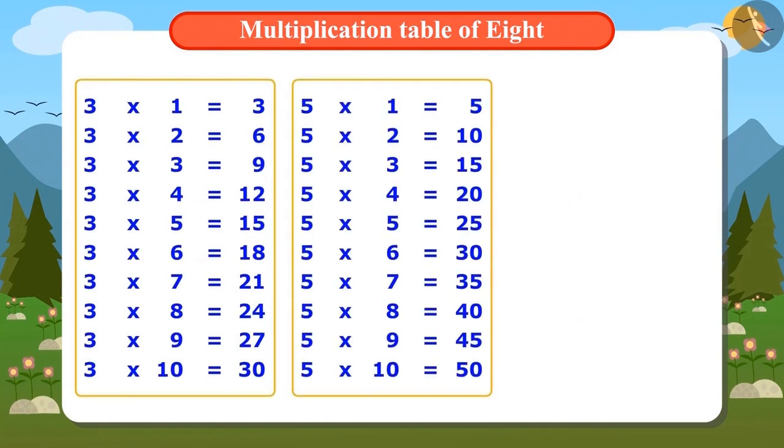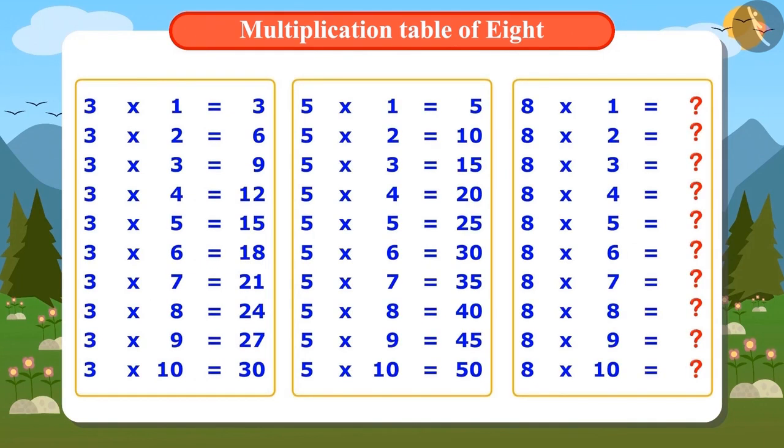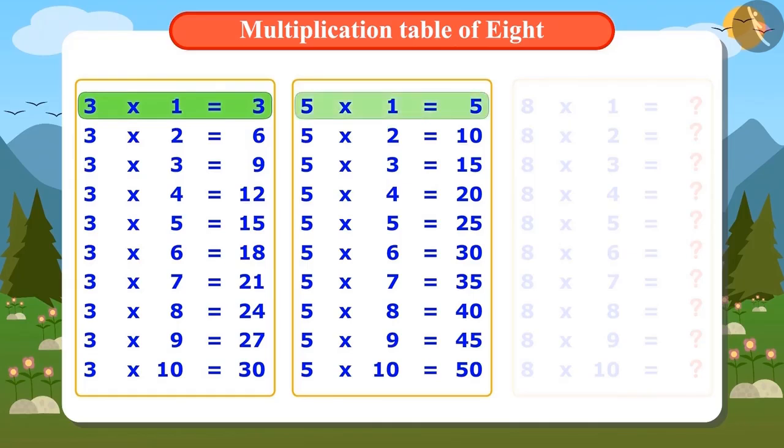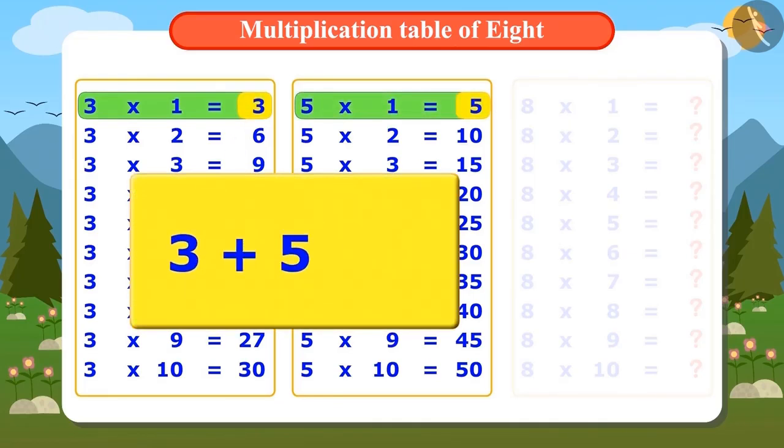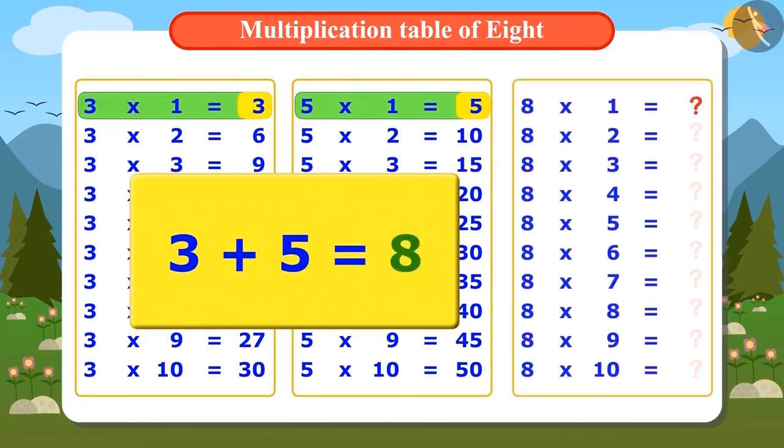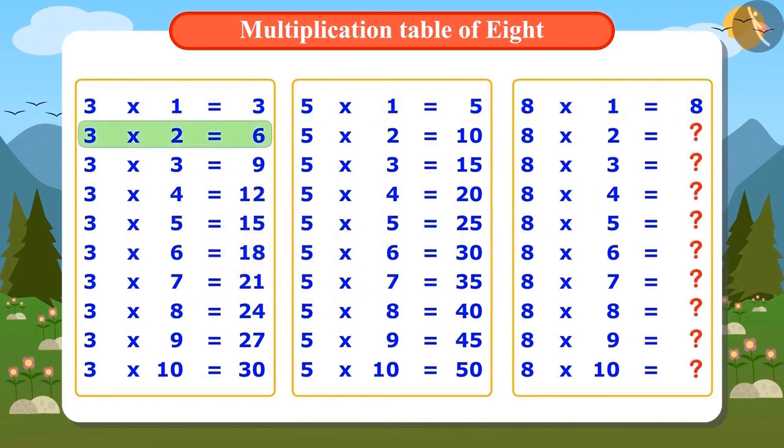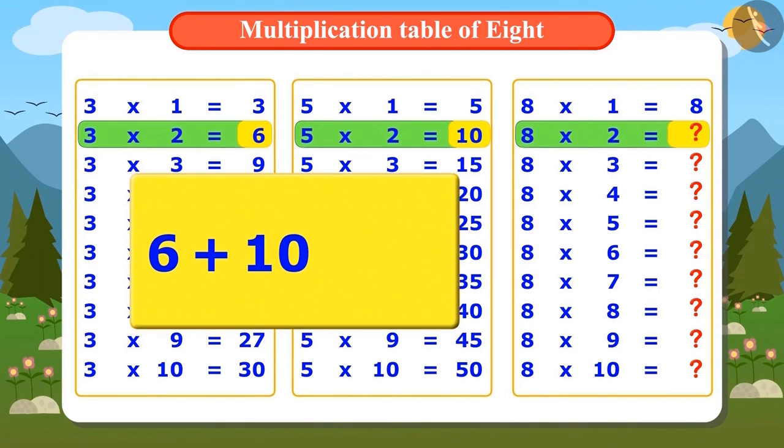Can you tell us an easy way to find the multiplication table of 8? I can find the table of 8 with the help of multiplication tables of 3 and 5. When we add the first number of multiplication tables of 3 and 5, we get 8, which is the first number of multiplication table of 8. Similarly, we can find the second number of the multiplication table of 8 by adding the second number of the multiplication table of 3, which is 6, and the second number of the multiplication table of 5, which is 10.